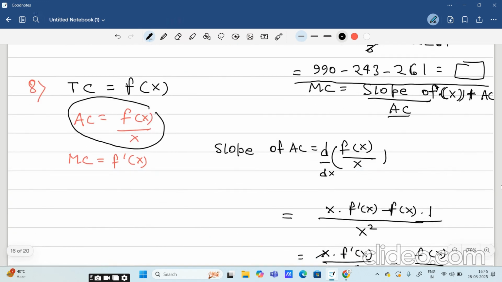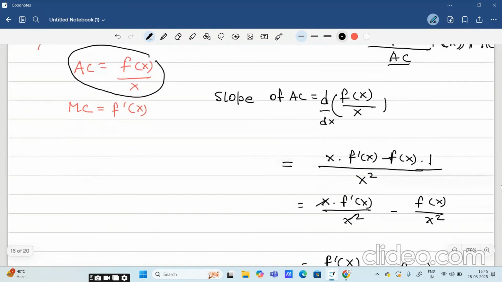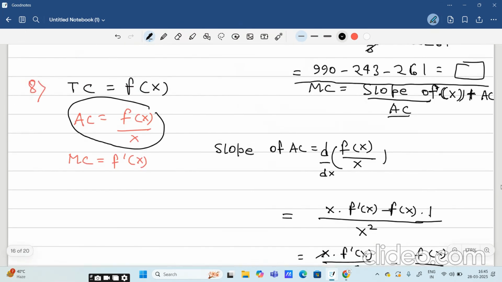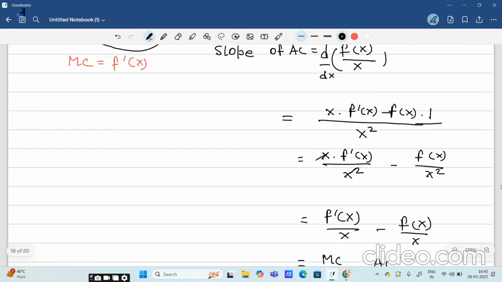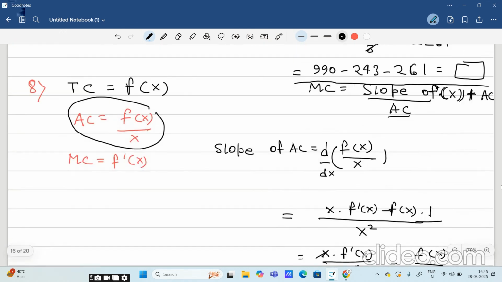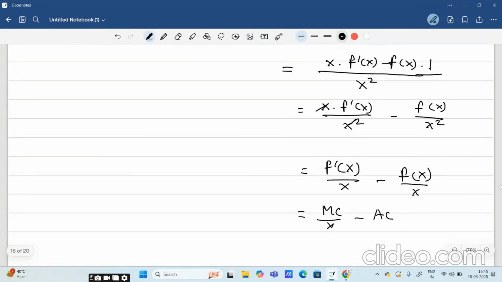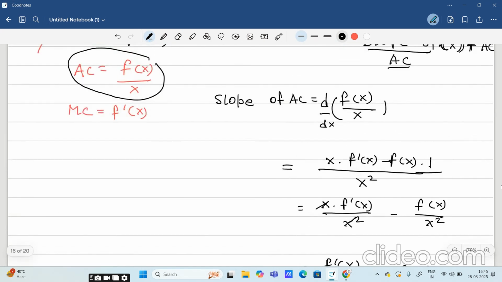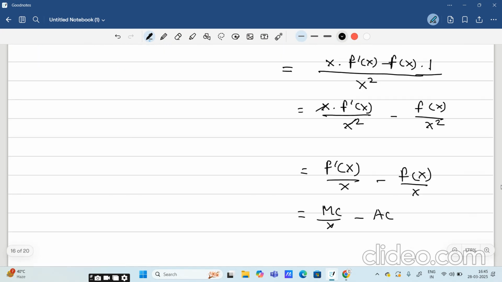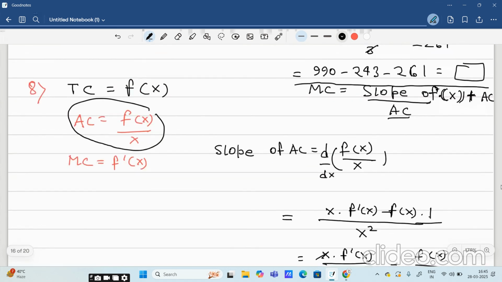Slope of AC into x, yes. So what is our slope of AC coming out to be?